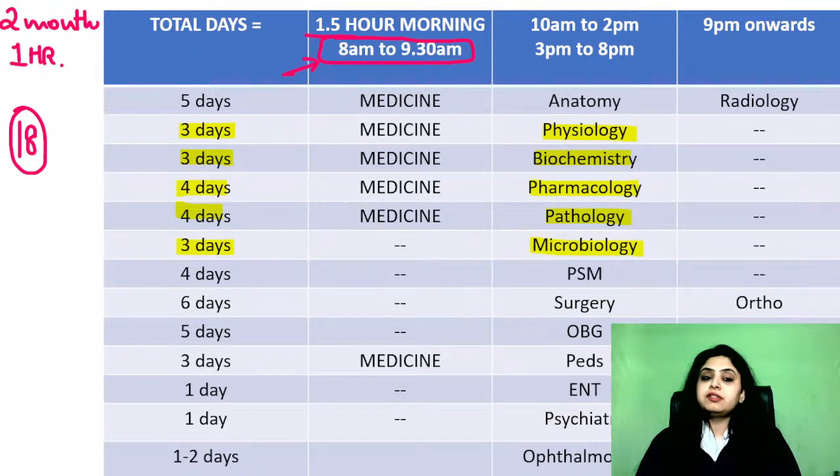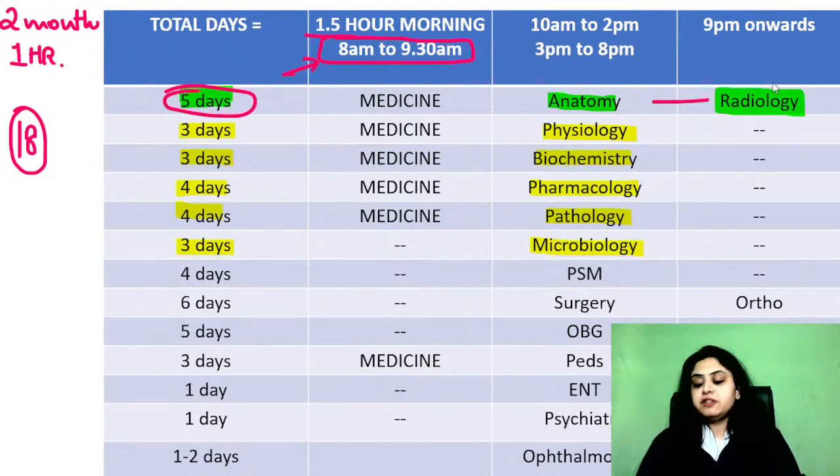After that, for some subjects, like for example, anatomy, 5 days I've given, but trust me, reading anatomy for 5 days, your mind is going to just burst open. So better that you integrate it with something. So with anatomy, every day in the evening I have told you to read 1 hour, 1.5 hours of radio. Integration also will happen simultaneously because both the subjects are linked. Ultimately in radiology you have to go and get back and read anatomy. So whatever you read in anatomy for 5 days, please finish the radiology part alongside.